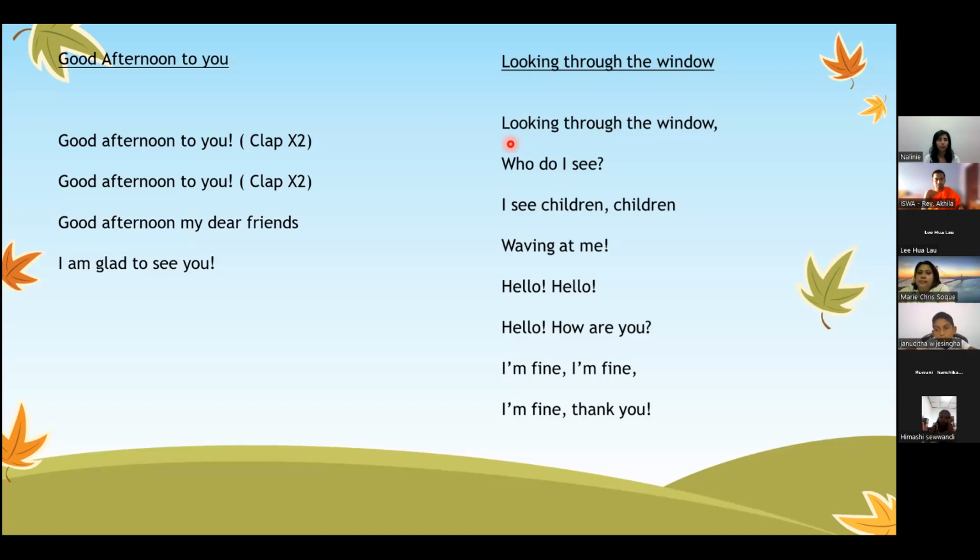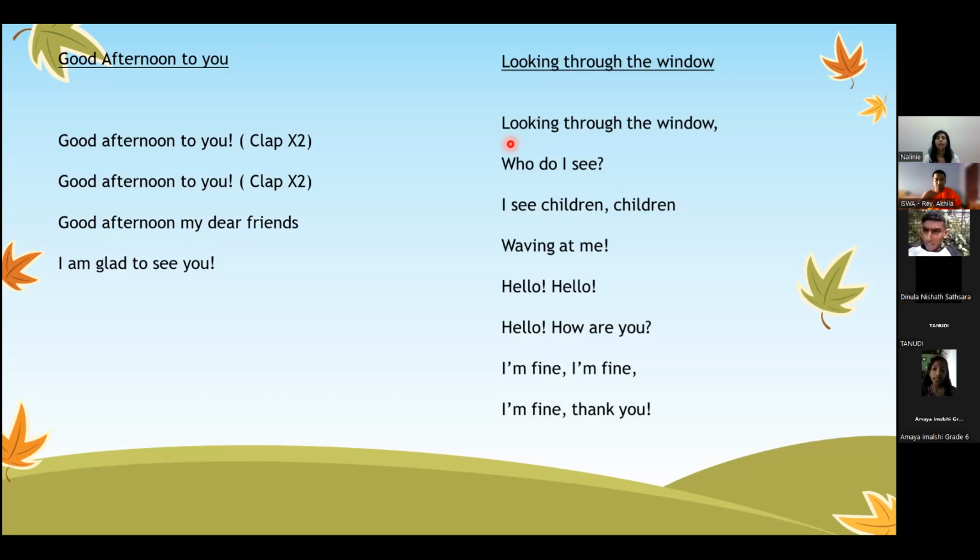One, two, three. Good afternoon to you. Good afternoon to you. Good afternoon, dear friends. I'm glad to see you. I'm glad to see you. Okay, let's sing the next song. Looking through the window. Looking through the window. And who do I see? I see children waving at me. Hello. Hello. Hello, how are you? I'm fine. I'm fine, thank you.